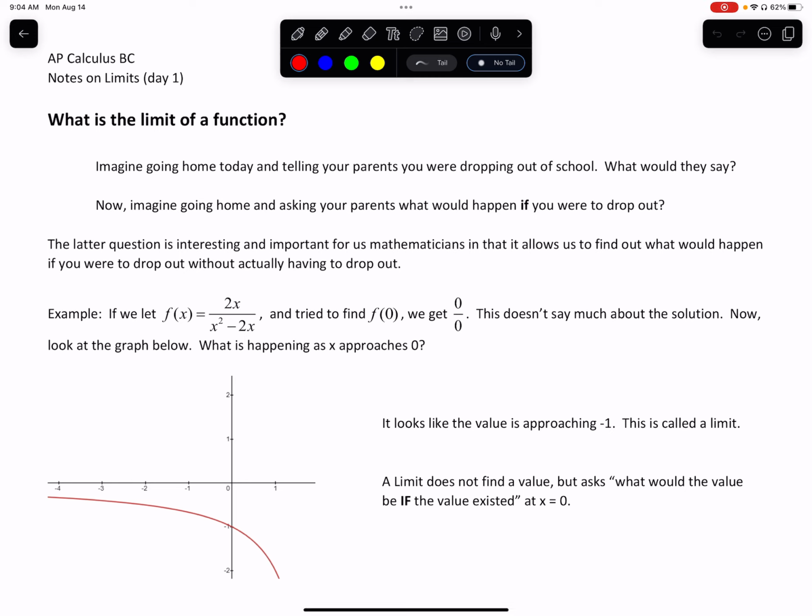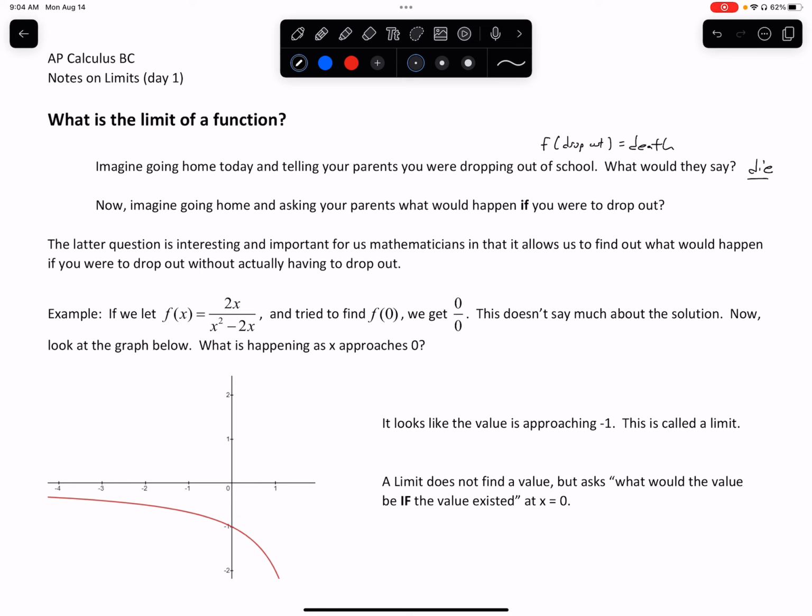So, a nice example: imagine you want to go home and you tell your parents you're dropping out of school. What would they say? Well, I've had students say they would die, that their parents would kill them. We can write this as kind of like a function. If you drop out of school, you will die. So we can say f of dropping out equals death. That's kind of like a function. If you drop out, you will die because your parents are going to be so mad at you.